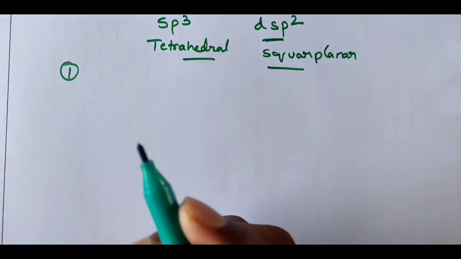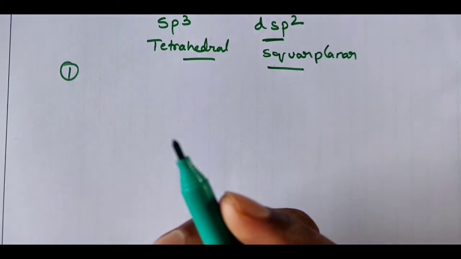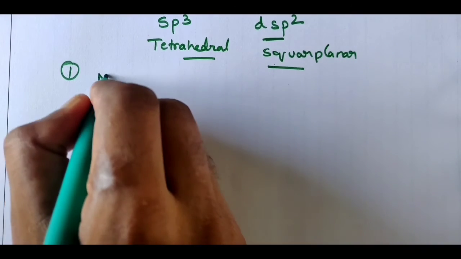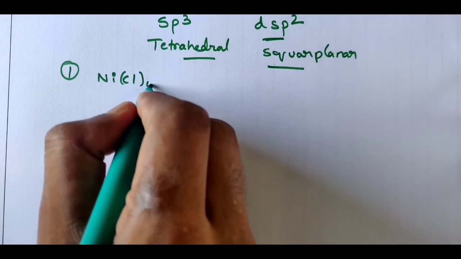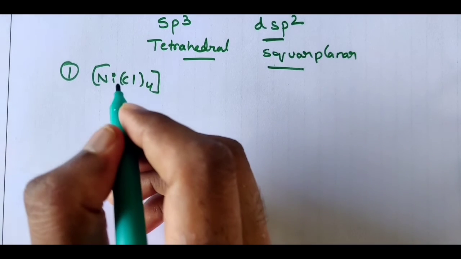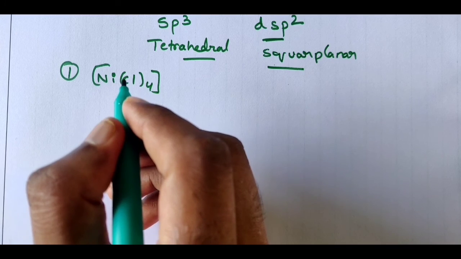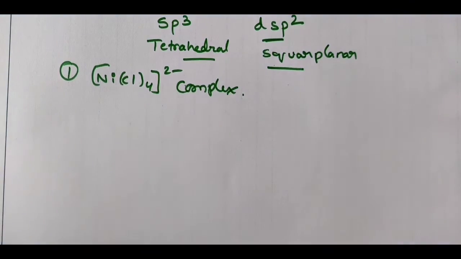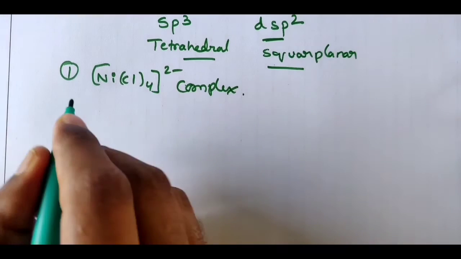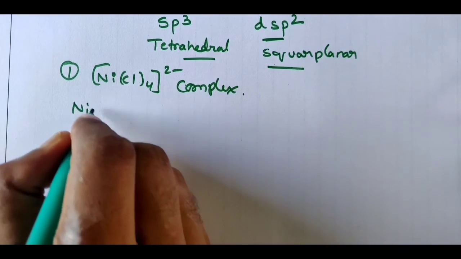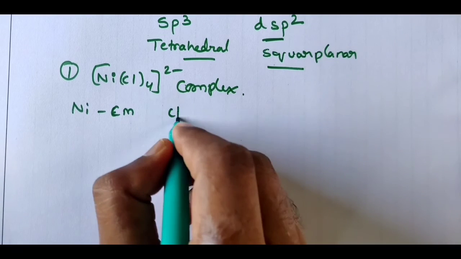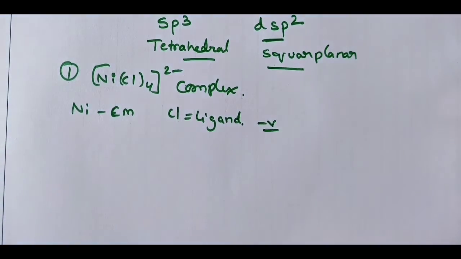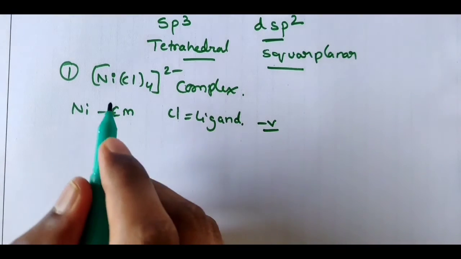For the coordination number 4, one example we can take is nickel tetrachloride, NiCl4. This complex we are going to discuss now. Same as usual, how you did in the octahedral, like that only we are going to do here. Ni is the central metal and Cl is the ligand, a unidentate negative ligand. If you find the oxidation number of nickel, plus 2 it will come.